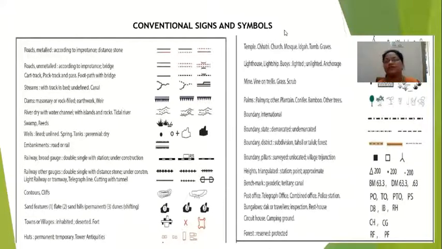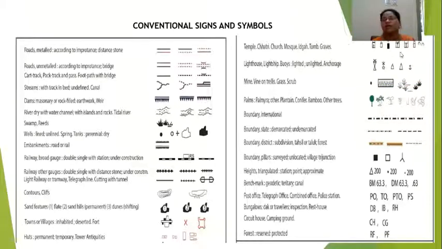Next is religious institutions: temple, church, mosque, Idgah, tomb and grave. Okay. Next is lighthouse. See different types of lighthouse. Lighthouse, light ships. This is light ships. This is buoys. This is lighted, unlighted, and anchorage. So lighthouse with light. This is unlighted. Okay. Then mine. See here different types of mine.